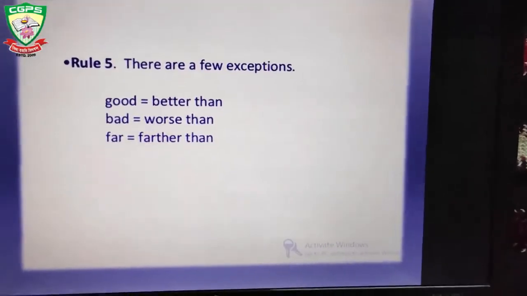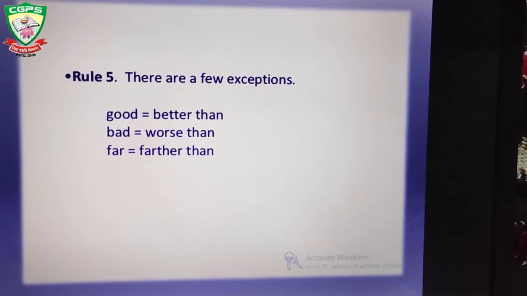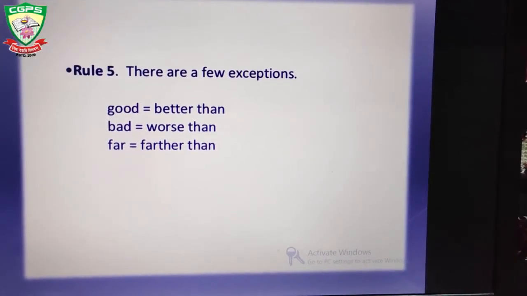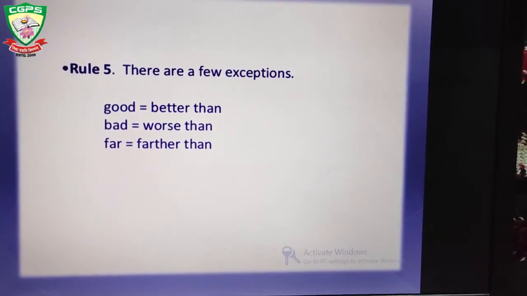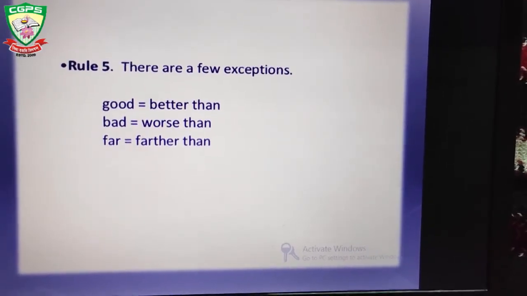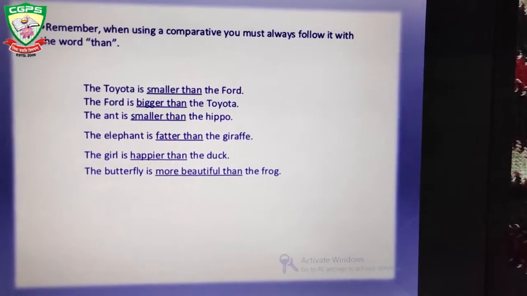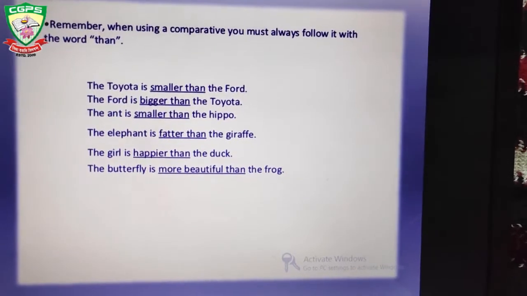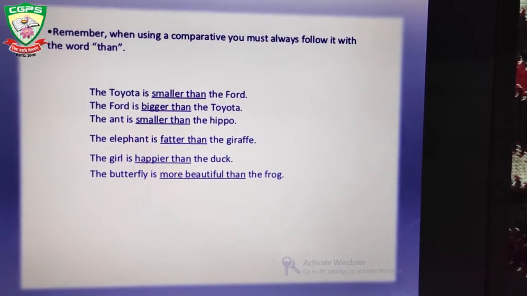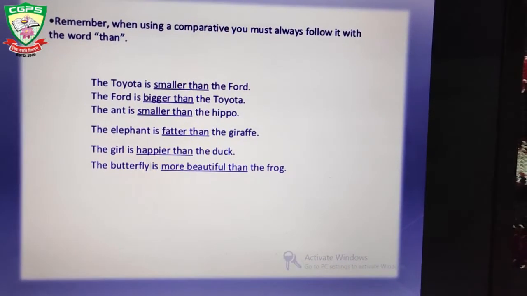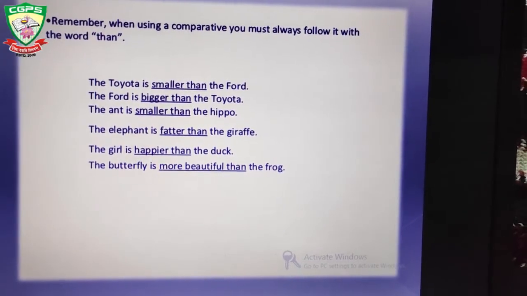Satisfactory plus more: more satisfactory than. The last rule is, there are a few exceptions, like the comparative degree of good is not gooder, it is better. Bad is worse and far is further. Remember, when using a comparative degree, you must always follow it with the word than.